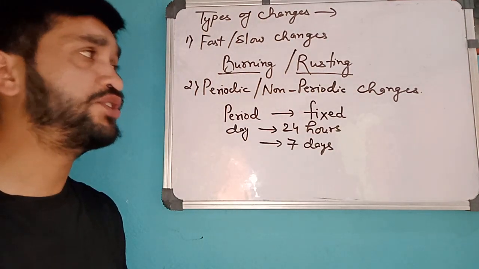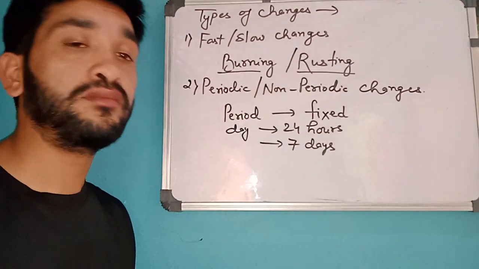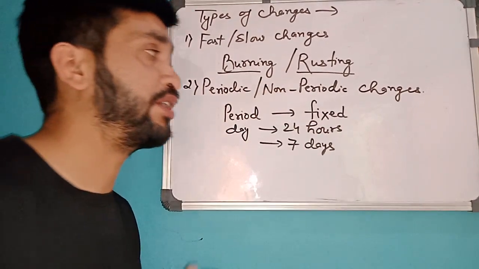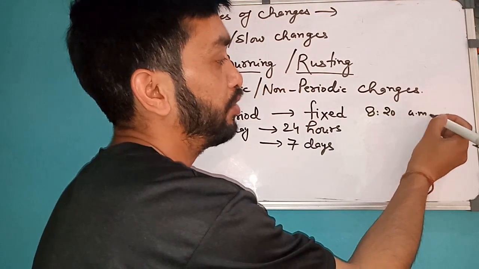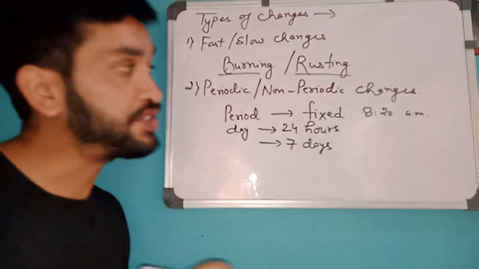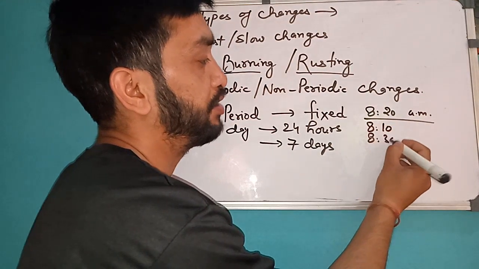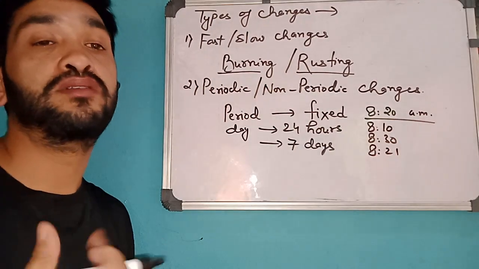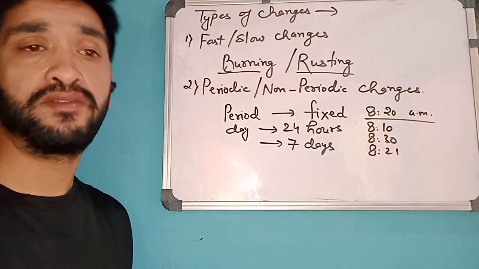Non-periodic changes means which do not have a fixed time to occur. For example, it is not fixed that at a particular time you are taking your breakfast. Suppose you are taking breakfast at 8:20 a.m. This is the time that you have fixed for your breakfast, but it is not a fixed time for you. Sometimes you may take it at 8:10, sometimes at 8:30, sometimes at 8:21. Same is for your lunch and dinner. So these changes are not fixed changes.